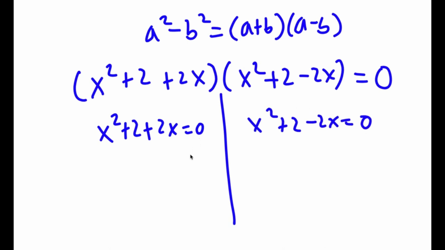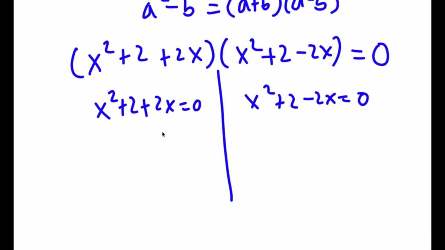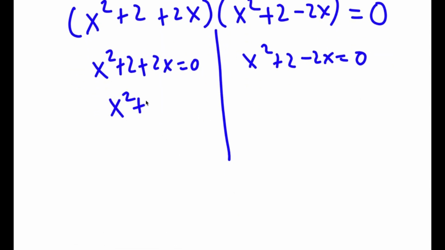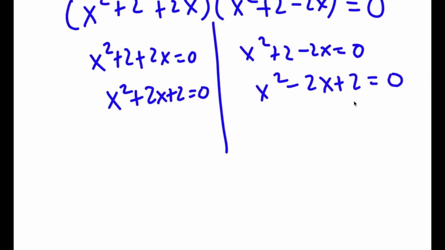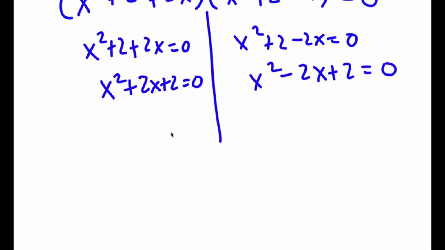So to solve these, all we have to do is simply plug these into the quadratic formula. So I'll rewrite this as x squared plus 2x plus 2 is equal to 0, and I'm going to write this as x squared minus 2x plus 2 equals 0. I'm actually not going to waste your guys' time and put these in the quadratic formula. I'll just say that if you go ahead and simplify, plug this into the formula and simplify, you get that x is equal to -1 plus or minus i.